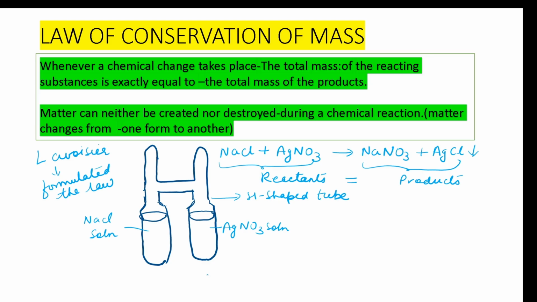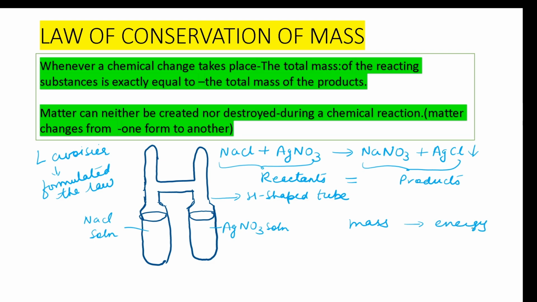Now there are certain limitations of the law which we can understand in this way, that the chemical energy that was stored in the reactants is released in the form of heat or light energy. So hence mass is getting converted into what? It is getting converted to energy. So what is actually happening?